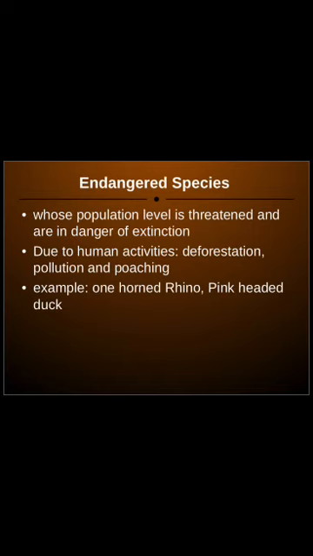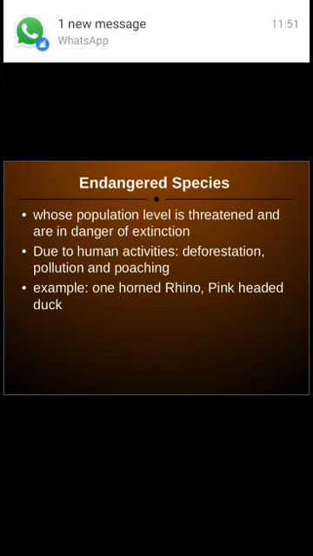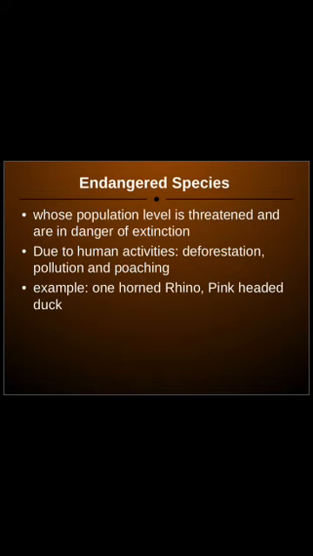Endangered species are those species whose population is in danger. If we are not going to take care of them, they are going to go extinct, meaning finished off from this earth. So it's very important to take care of them. Why is it in danger of extinction? Because of human activities like deforestation, population, and poaching, meaning illegal hunting. Examples of endangered species are the one horn rhino and the pink headed duck.